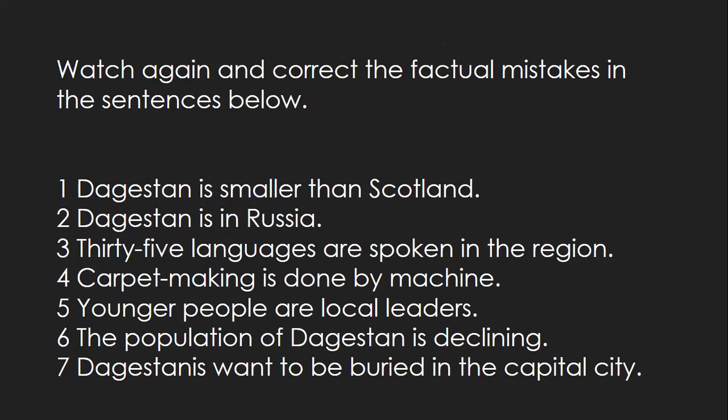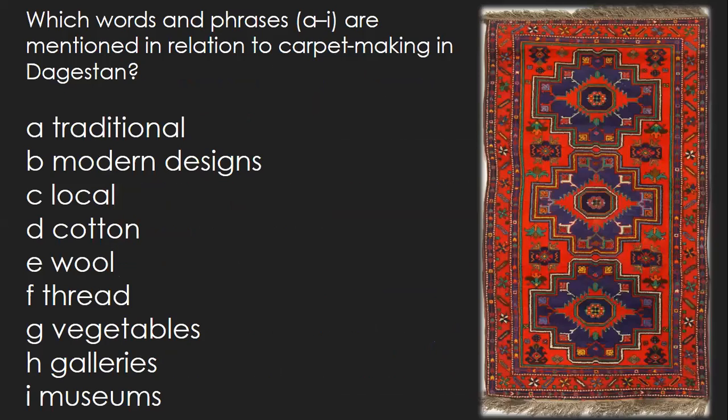Finally, we have sentences with factual mistakes in them. I would like you to come back again, watch the video for the third time, and correct the mistakes given in the sentences. Which words and phrases are mentioned in relation to carpet making in Dagestan? Let's remember. The correct answers are traditional, local, wool, thread, vegetables, and museums.